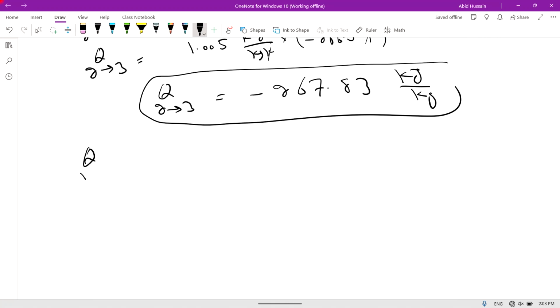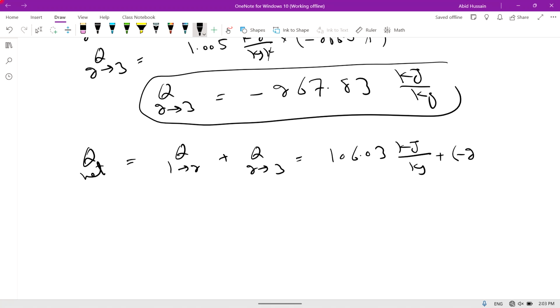Now we can find Q net. Q net is equal to Q from 1 to 2 plus Q from 2 to 3. Q from 1 to 2 is 106.03 kilojoule per kilogram, plus Q from 2 to 3, which is minus 267.83 kilojoule per kilogram. So plus and minus is minus.